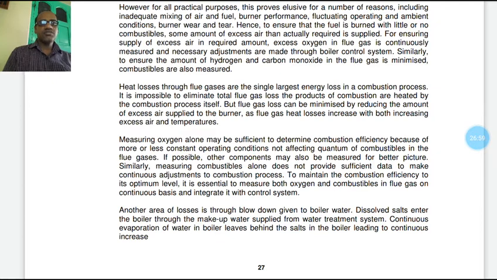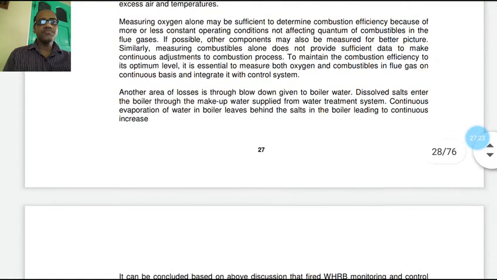Another area of losses is through blow down given to the boiler water. Dissolved salts enter the boiler through the makeup water supplies from the water treatment system. Continuous evaporation of water in the boiler leaves behind the salts in the boiler, leading to continuous increases.